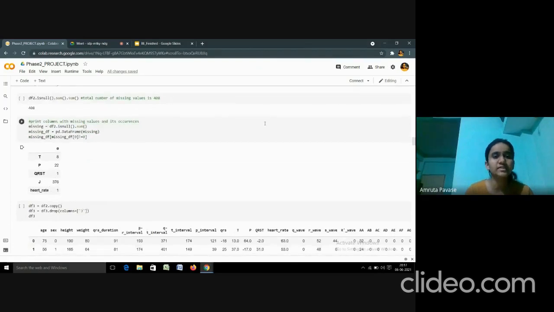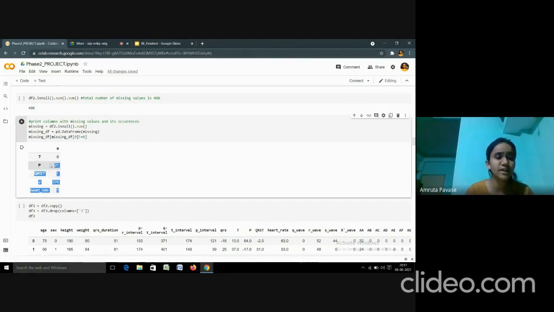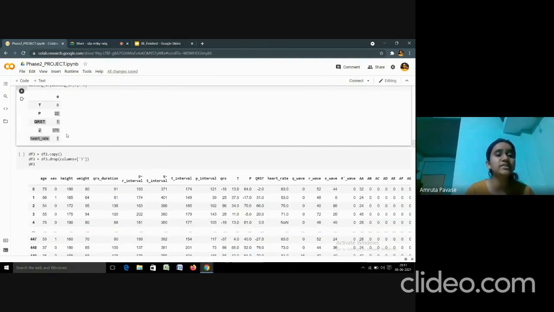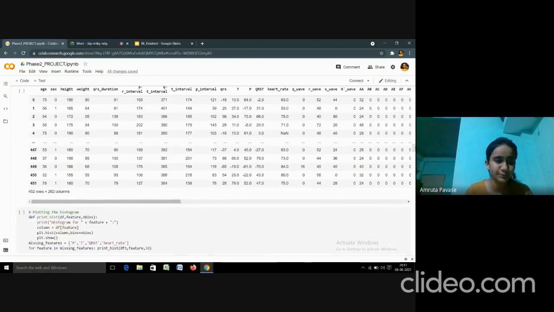In the database there are some missing values which are called NaN values. So we have calculated how many occurrences there are of missing values. So these are the occurrences where missing values are present. But in the J column, there are 376 missing values. The whole data set is of 452 instances, and out of 452, 376 are missing values. So it is not possible to calculate with this distortion. So we have eliminated that column.